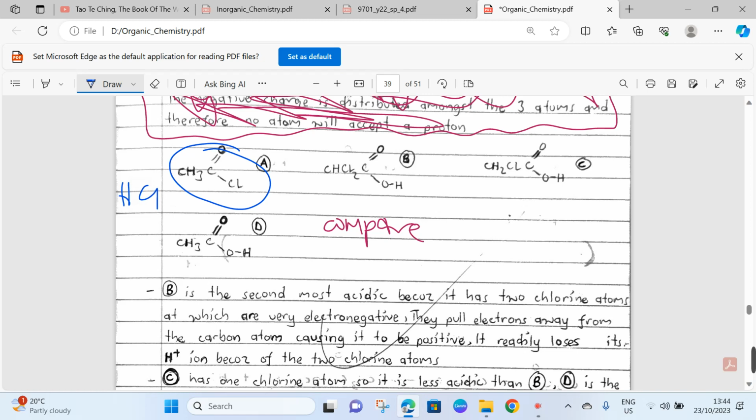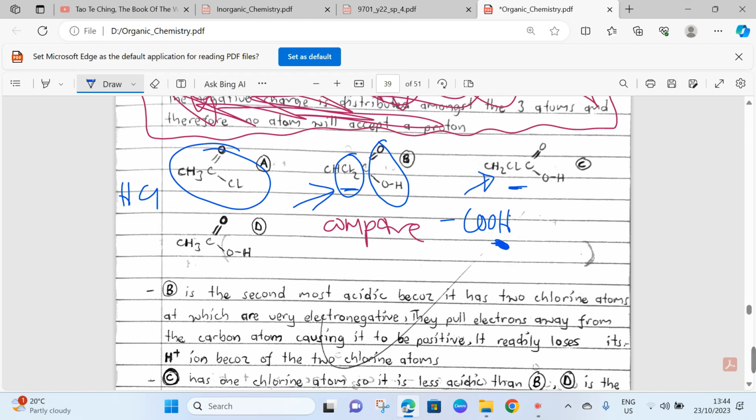Now, let's go back to the theme that I was trying to explain. We've got B being the second most acidic and C being the third most acidic. Why? Because the chlorine atom is very electronegative. This one has 2 chlorine atoms which withdraw electrons from the COOH group, making it electron deficient. If the COOH group is electron deficient, that makes the acid stronger. It makes it susceptible to losing a proton. Now this one has 2 electronegative species. That's why it's number 2.